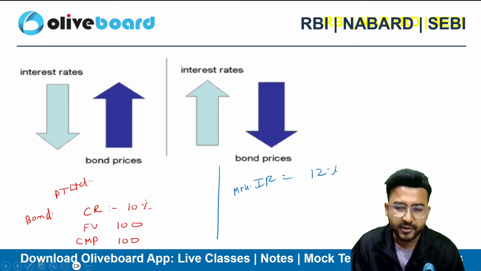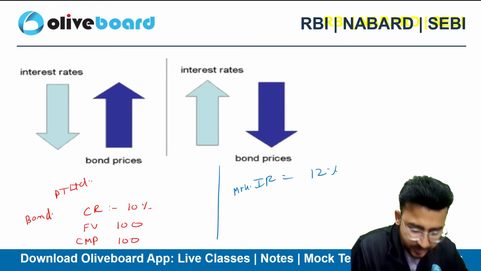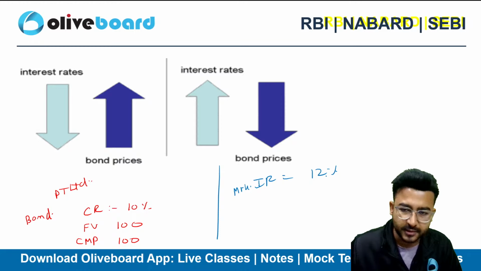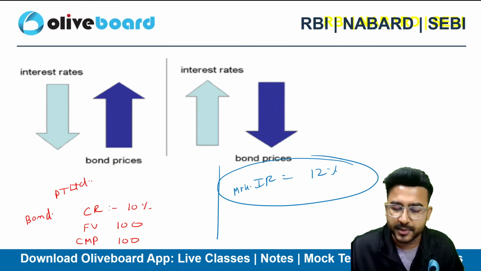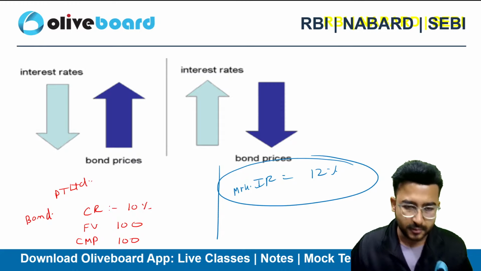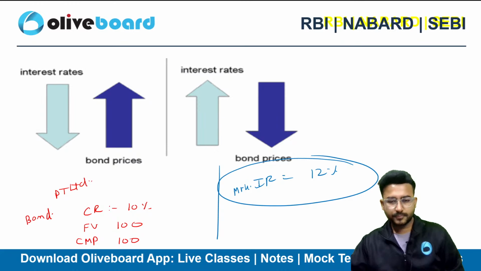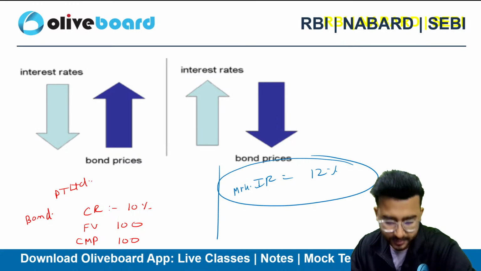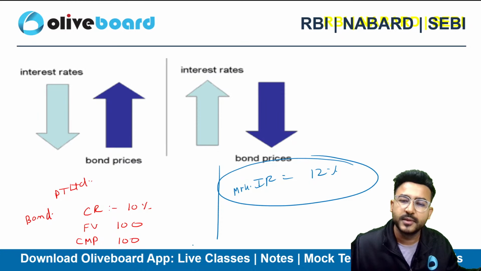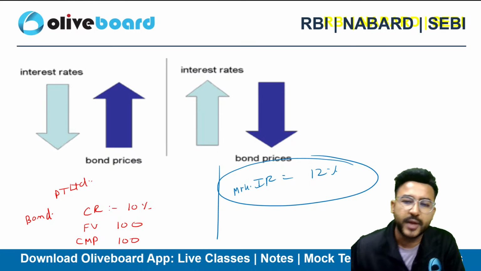So will you be even buying my bond now? You won't be interested in my bond because my bond is just offering 10%, right? But in the market, you are getting 12%. Right? So now I have to pay you a premium so that you get compensated.